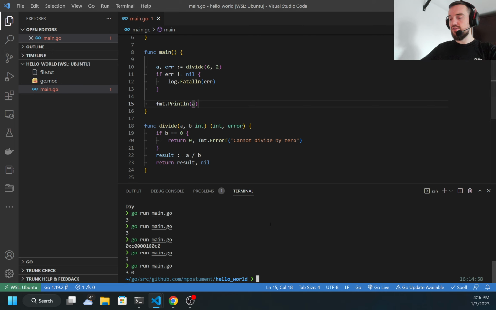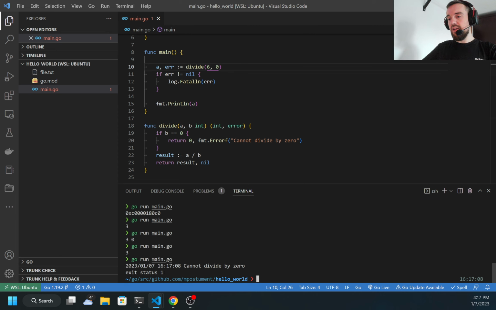So now let's try to run. So I have 6 and 2 and I'm running the code. I got 3. But let's change the second argument to 0 and let's run. And as you may see, I got my error, which I described here, cannot divide by 0.